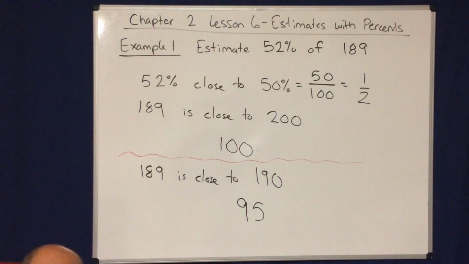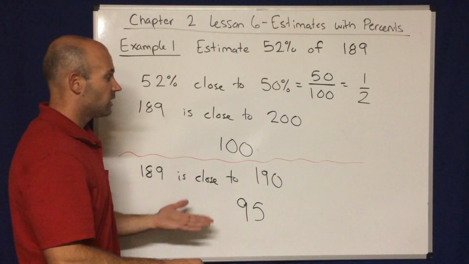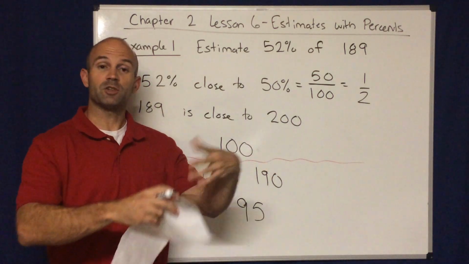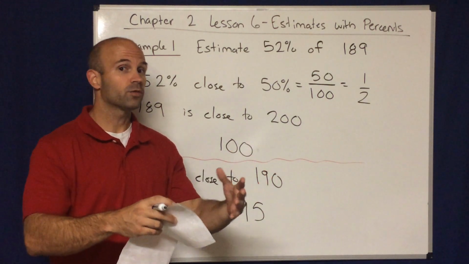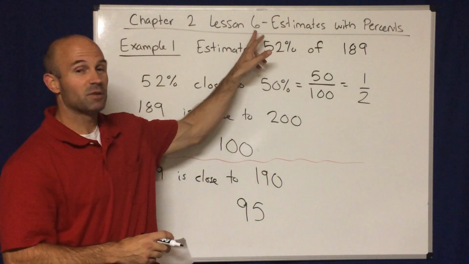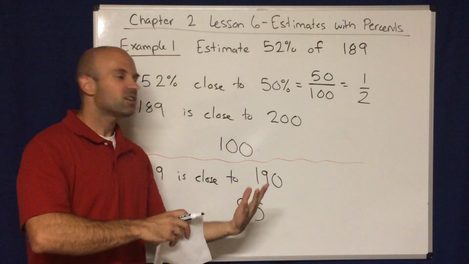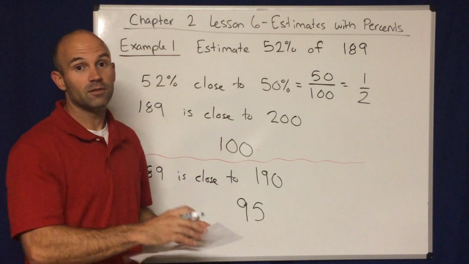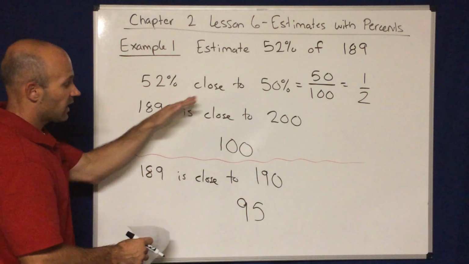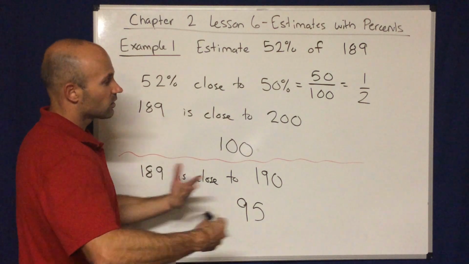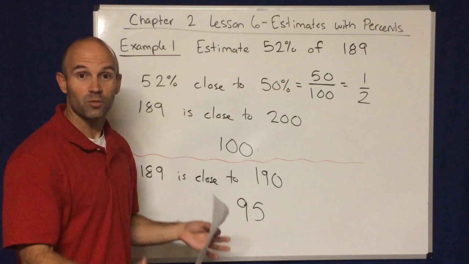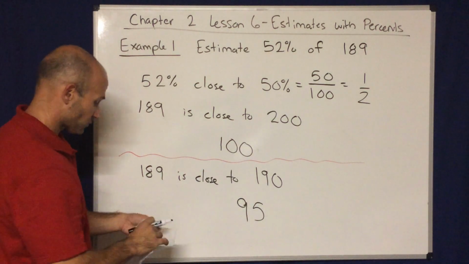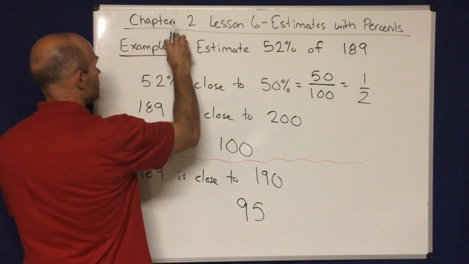That's the kind of idea I would take away from this: I have the flexibility to do estimates, and depending on how much work I want to do, I could try and go for the exact answer. That's coming up in the next lesson. But here, instead of going for the exact answer, let's just get used to this idea of doing estimates, and various estimates will cost you a different amount of work. This one up here was pretty easy. This one here took a little more work. So let's do a second example.